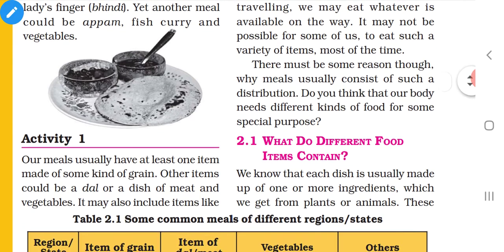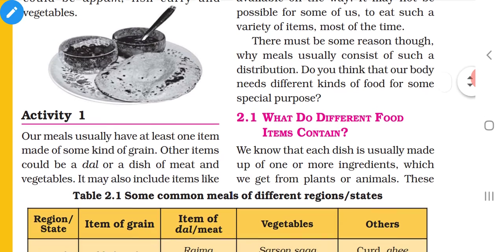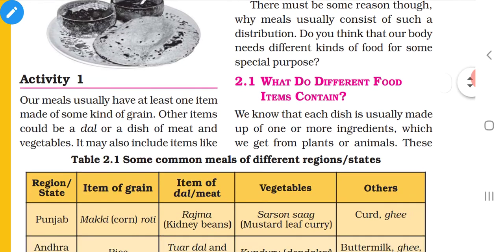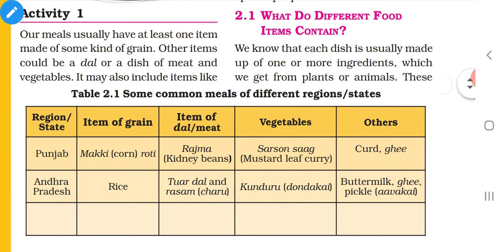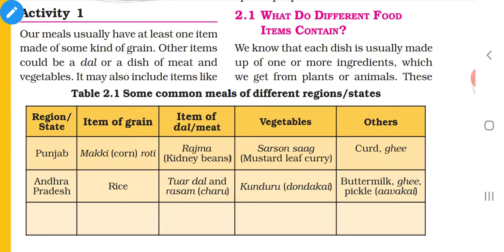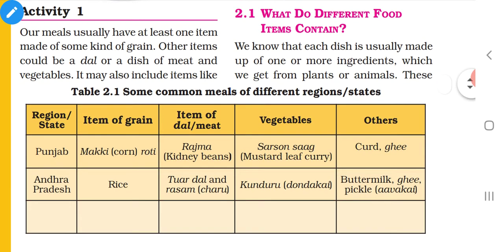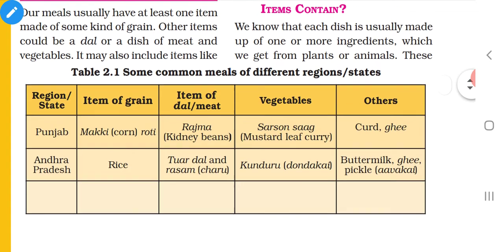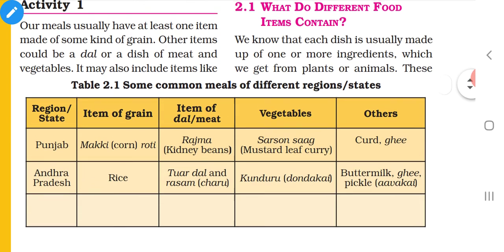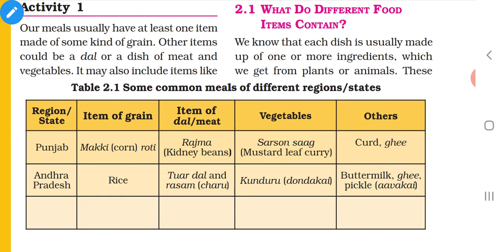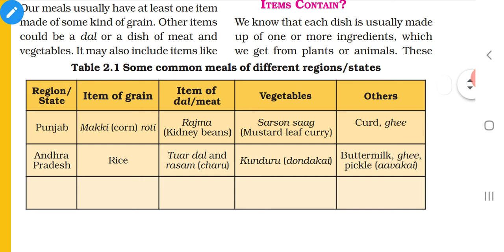Now come to the activity 1. Okay, see, come to the table 2.1. In 2.1, some common meals of different regions or states are given. Okay, for example, consider Punjab. Okay, so item of grain. So what is meant by grain? So in each meal we will be eating one kind of grain. Okay, for example,